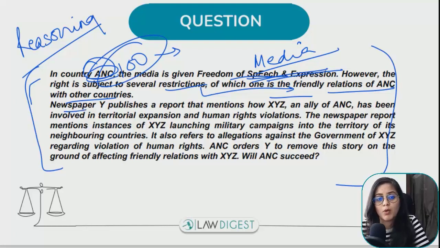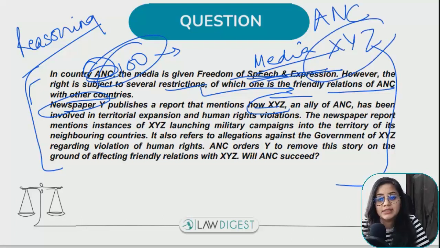Now what happens is newspaper Y publishes a report that mentions how XYZ is an ally of ANC. So XYZ has been involved in territorial expansion and human rights violations. This newspaper report basically mentions कि किस तरह से XYZ country ने they have launched their military campaigns into the territory of neighboring countries so that they can expand their territory, and they violated human rights. Allegations हैं against the government of XYZ regarding violation of human rights.